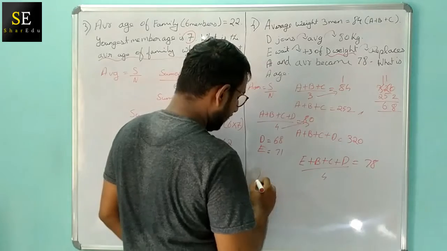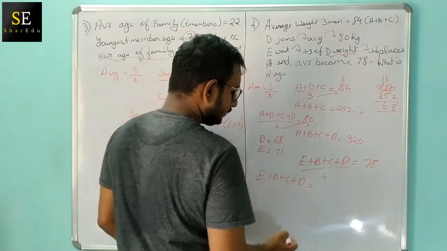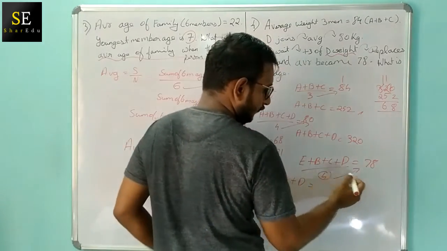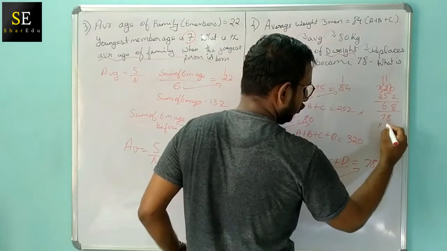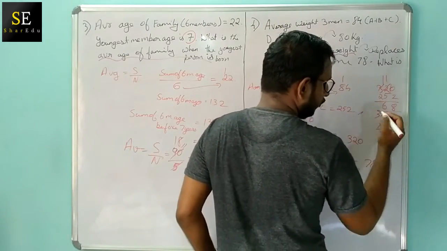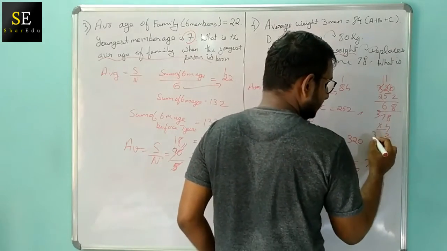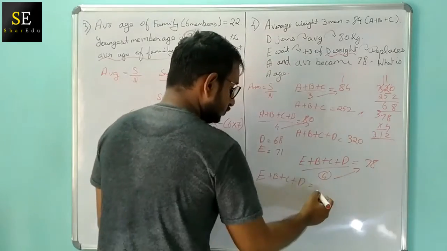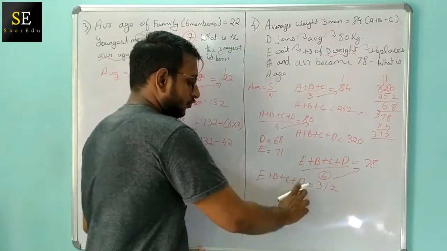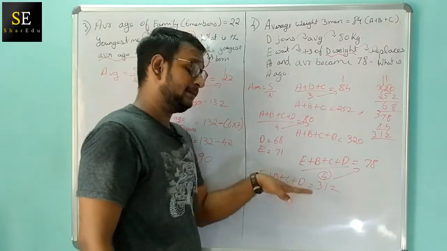So what will be the value of E plus B plus C plus D? 4 8s are 32, 4 7s are 28, plus 3, 31, so 312. So 312 will be the total weight of E plus B plus C plus D persons.